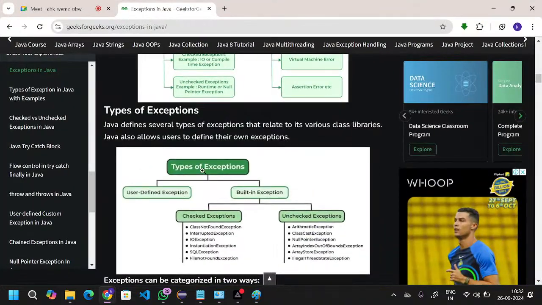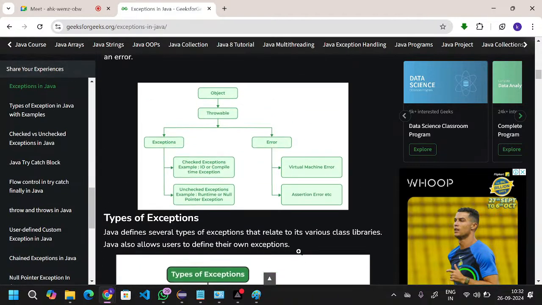Now, if you observe this diagram, types of exceptions are user defined exceptions and predefined exceptions. Again, predefined exceptions are divided into checked exceptions and unchecked exceptions. These are the examples: ClassNotFoundException, InterruptedException, IOException, InstantiationException, SQLException, FileNotFoundException. These all come under checked exceptions. Unchecked exceptions means these: ArithmeticException, ClassCastException, NullPointerException, ArrayIndexOutOfBoundsException, ArrayStoreException, IllegalThreadStateException. These are the exceptions.